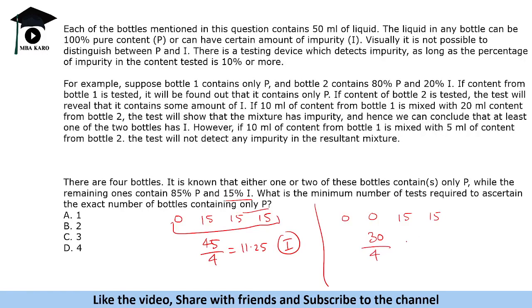Now if I mix all these in the other case, I will get 30 divided by 4, that is 7.5%. It will not show impurity. Now what we know is that one or two of these bottles contain only P. We need to do the minimum number of tests. So by just one test we can tell if it is 1P or 2P. In this case, it will show impurity, so we know from one test itself that there is only one P. In this case, it will not show impurity, so from only one test, we can tell that this is 2P. So we need just one test to get this done. So that is the solution to this set.